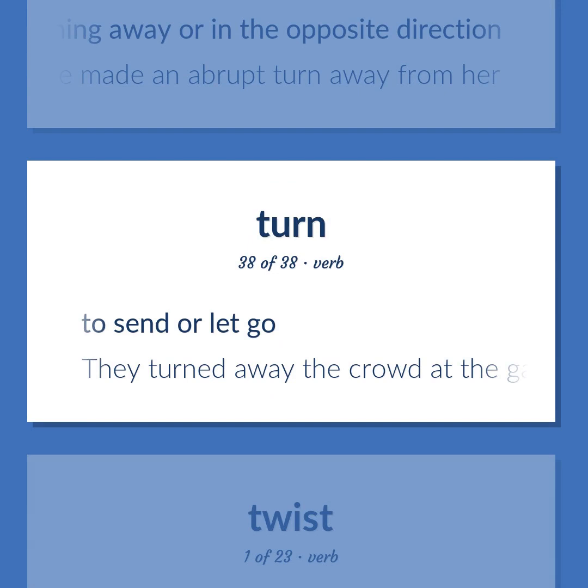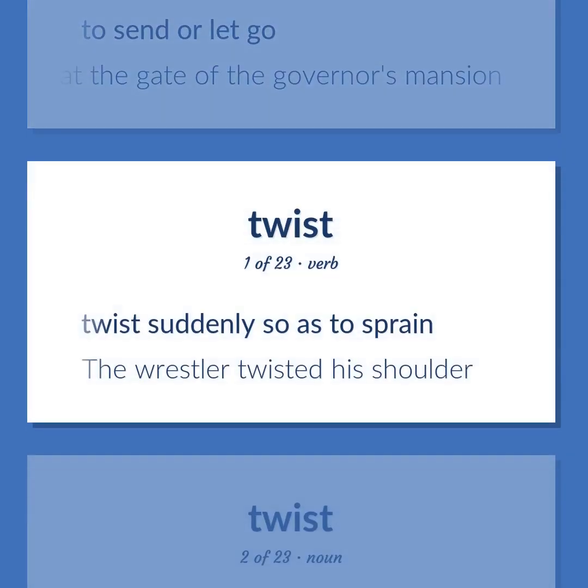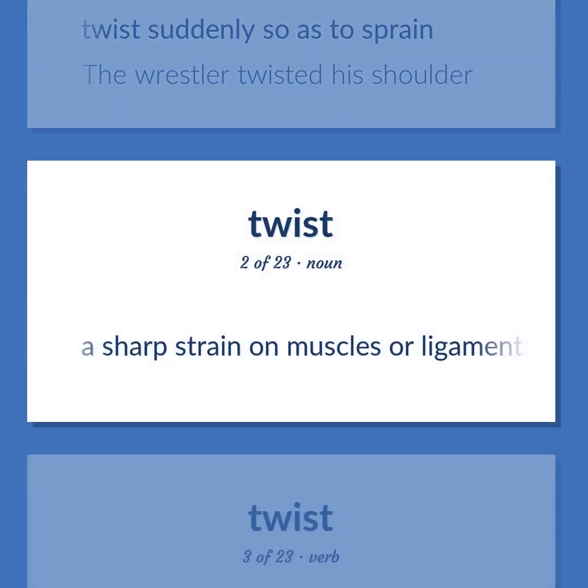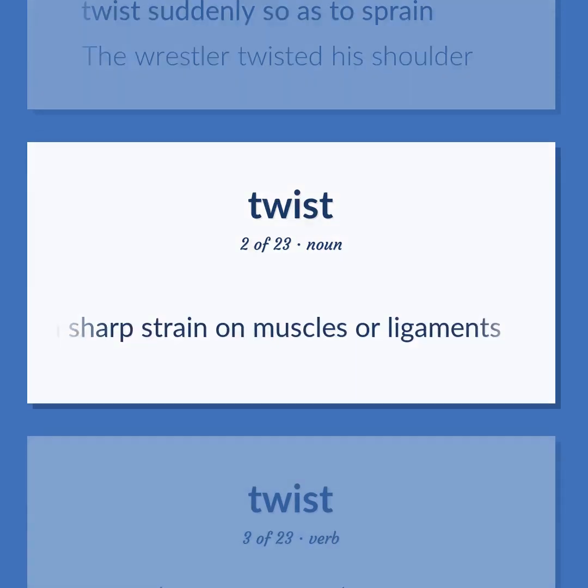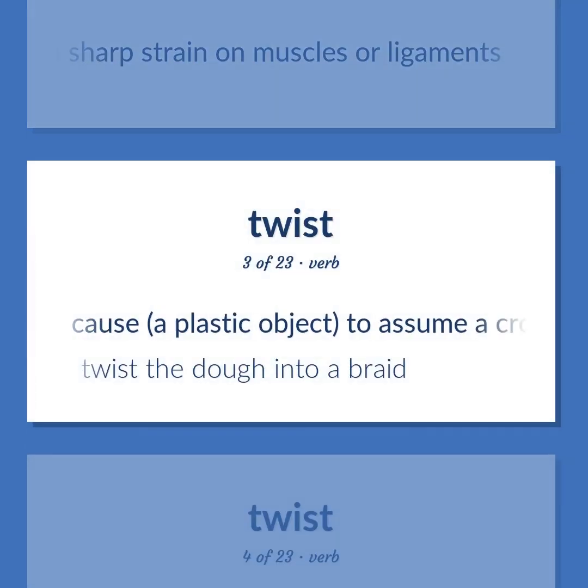To send or let go. They turned away the crowd at the gate of the governor's mansion. Twist suddenly so as to sprain. The wrestler twisted his shoulder. A sharp strain on muscles or ligaments. To cause a plastic object to assume a crooked or angular form. Twist the dough into a braid.